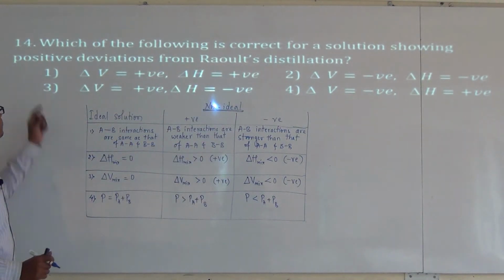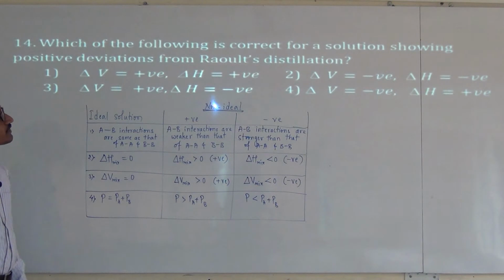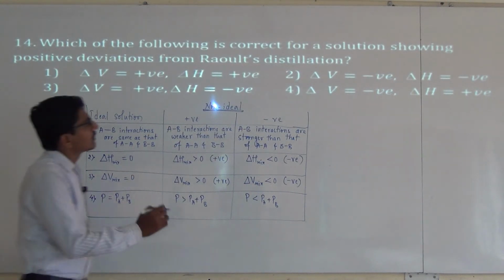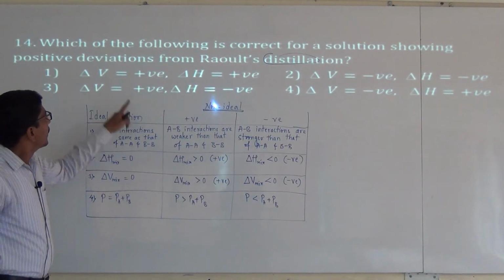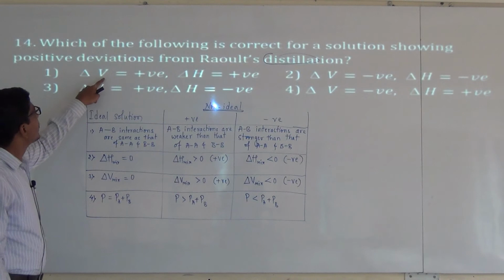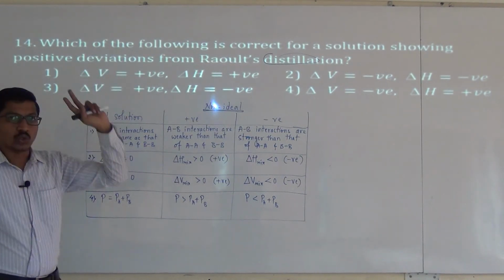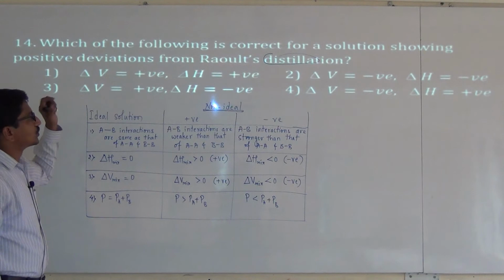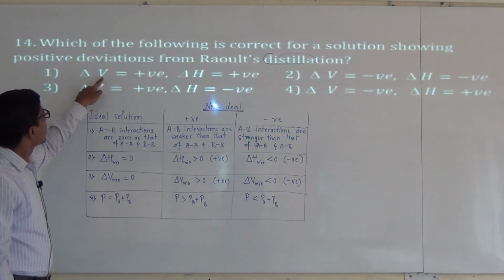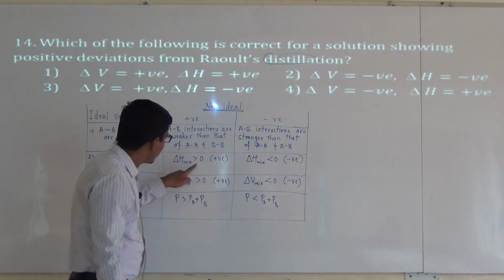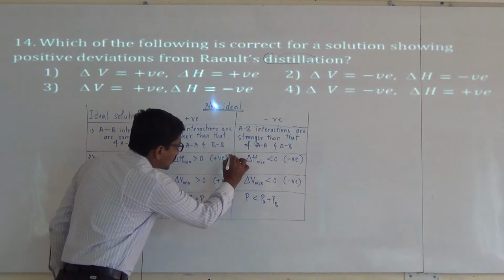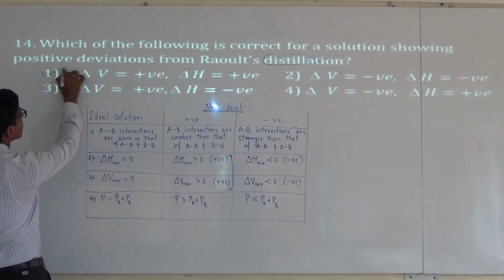In this question, which of the following is correct for the solution showing positive deviation from Raoult's law? In this, the first one is delta V mixing is positive, delta H mixing is positive. Both are positive in the positive deviation, and the first statement is correct.